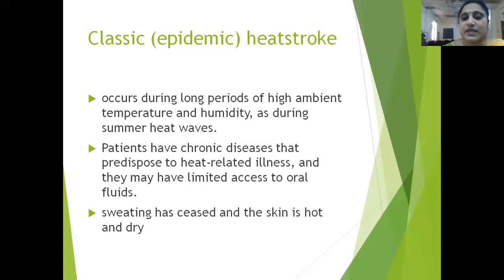There are two types again. One is classical or epidemic heat stroke. The other is exertional heat stroke. Classic or epidemic heat stroke occurs in patients who have chronic disorders, some chronic illnesses. It occurs in long periods of high ambient temperature and humidity, especially in the summer heat waves, especially in the tropical countries. Whenever there are summer heat waves, this classic heat stroke occurs.